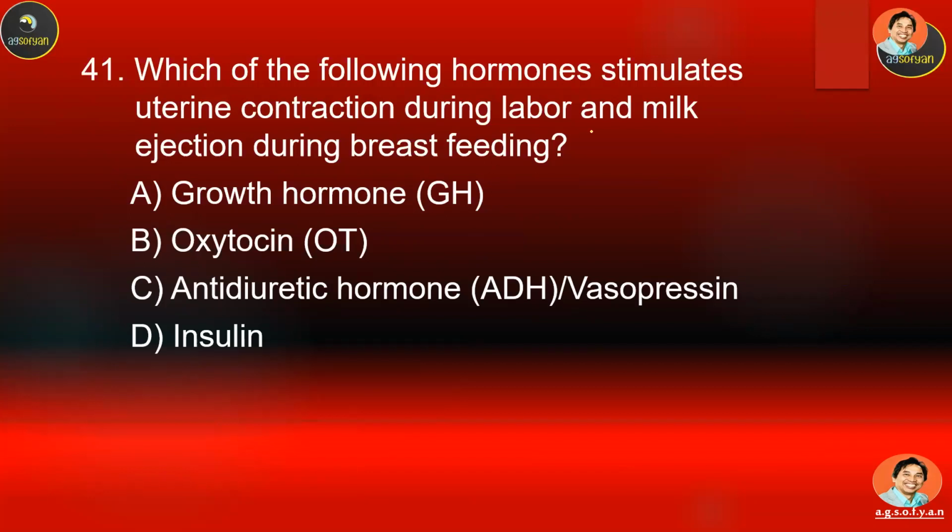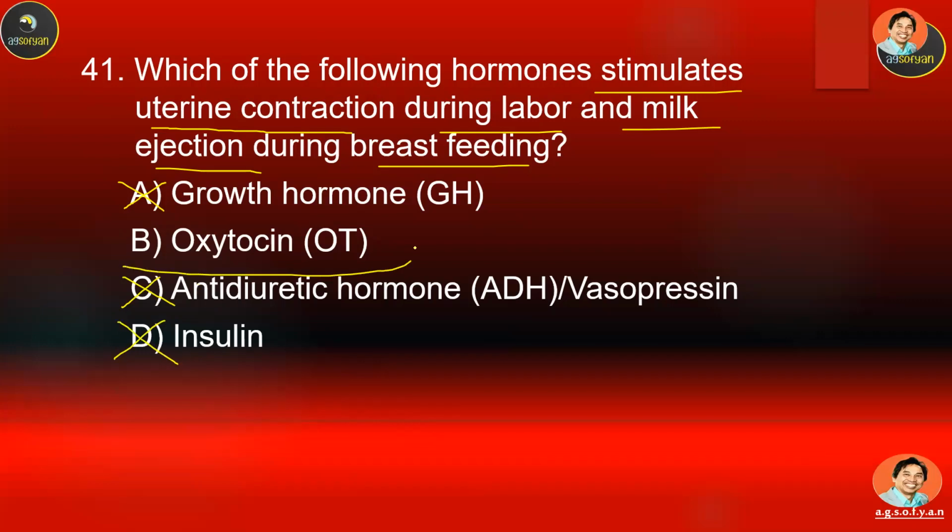41. Which of the following hormones stimulates uterine contraction during labor and milk ejection during lactation or breastfeeding? A, B, C, or D? Choose your answer. Growth hormone should not be related to milk or labor. ADH is not related to that one. Insulin is not related to this. So oxytocin should be the correct answer.